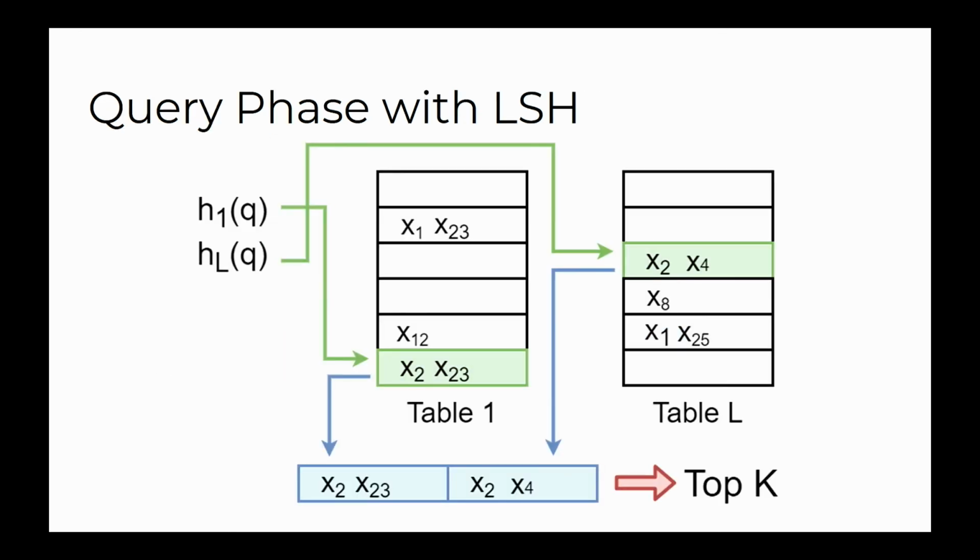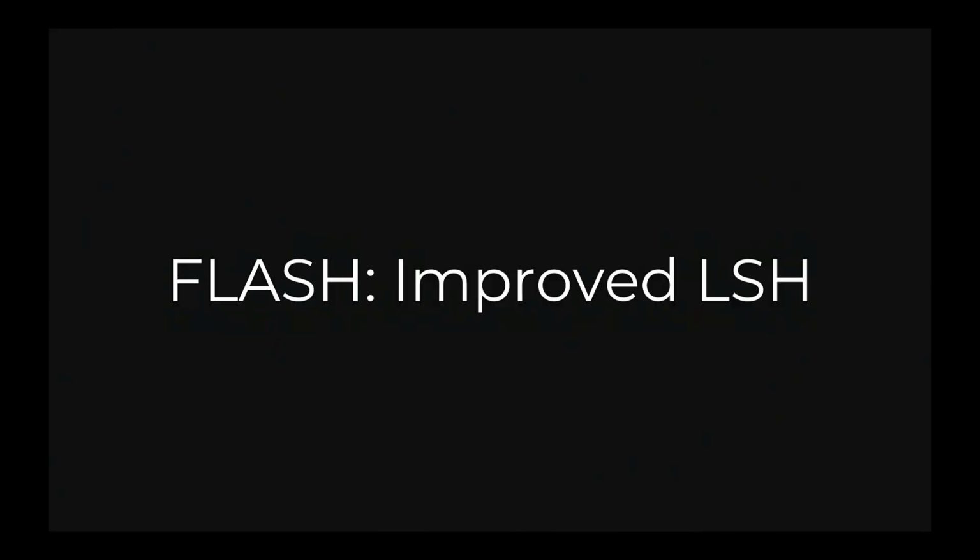Then, when we want to query it, we can compute the hashes of the query vector to look at those hash buckets in the hash tables, and then consider only the subset of the data set that's contained there. And this works because based on the properties of locality-sensitive hashing, we know that the vectors in these buckets had a similar hash to the query and are therefore more similar. So this allows us to, in one simple step, reduce the search space from the entire data set to just the small subset that's contained within those hash buckets.